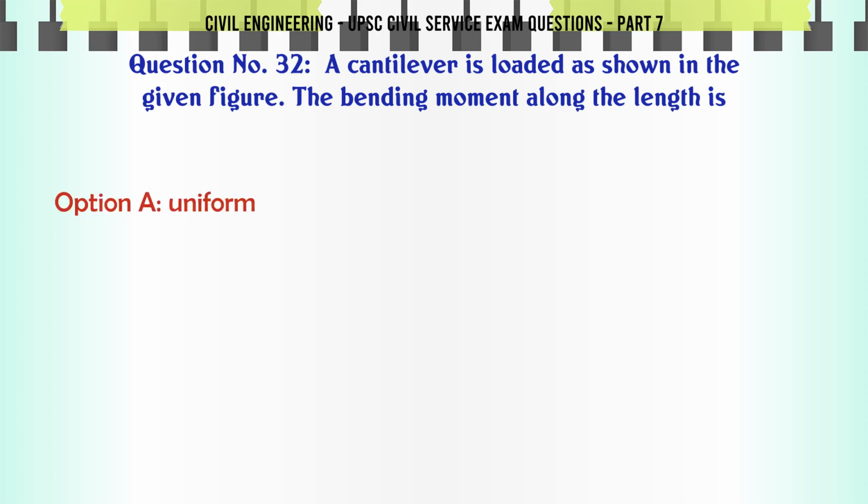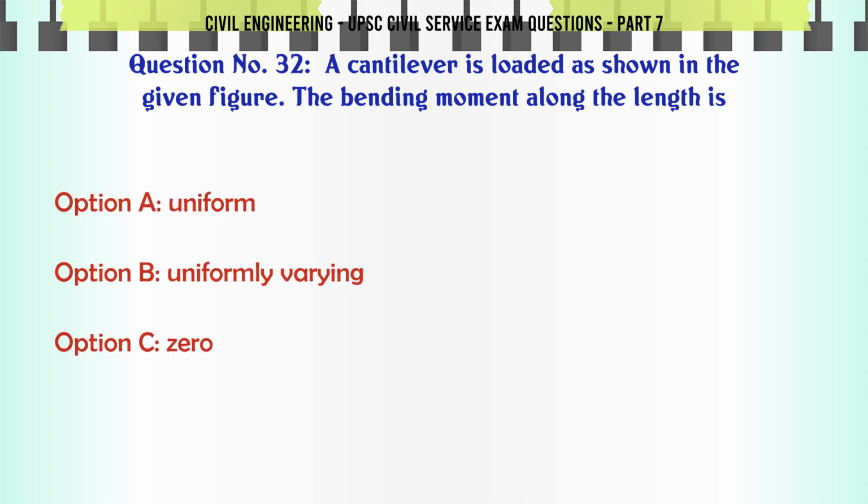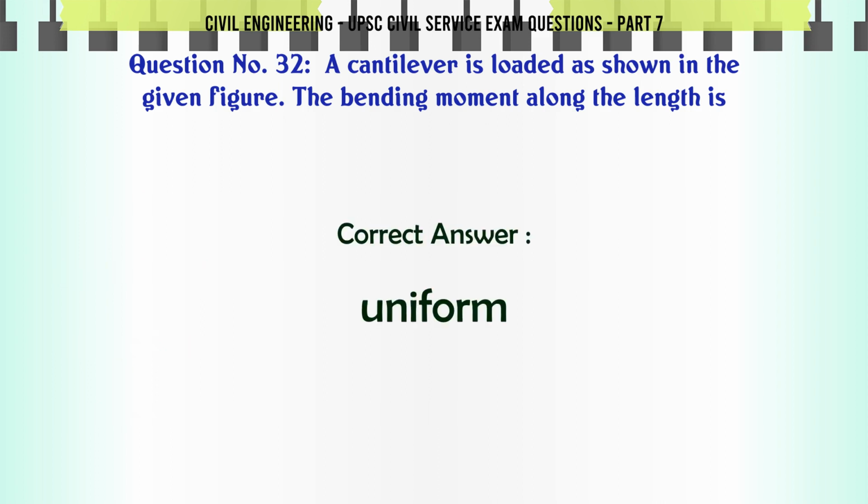A cantilever is loaded as shown in the given figure. The bending moment along the length is A. uniform. B. uniformly varying. C. 0. D. concentrated at the free end. The correct answer is uniform.